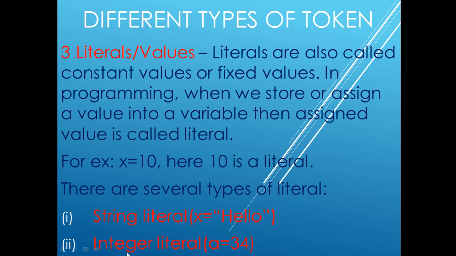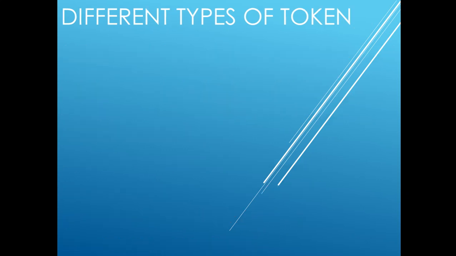The second literal is the integer literal. For example, a equal to 34. Here 34 is a number, known as an integer. So you can say 34 is an integer literal, or an integer constant. The next type of literal is the float literal. Float is also a numeric value, but when the number is written in decimal form, then it is known as a float literal.